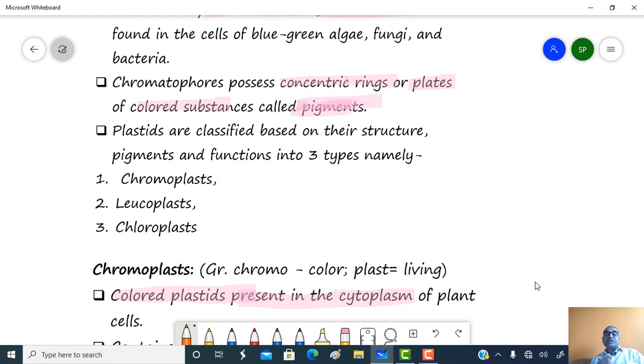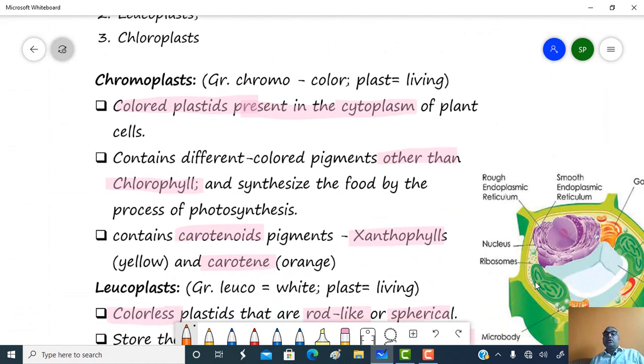Typically, these plastids are classified into three types based on their structure and pigment as well as their functions. First one is the chromoplast, second one the leucoplast, and third one the chloroplast. Chromoplasts are colored, chroma means color and plast means living.